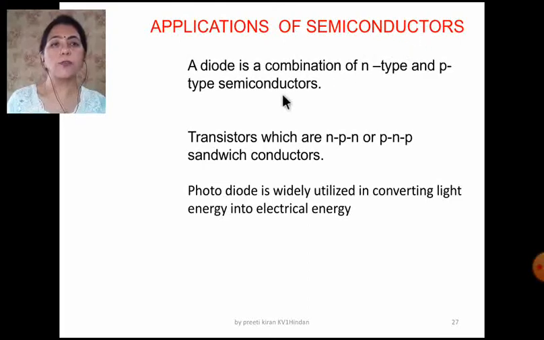Applications of the semiconductors. A diode is a combination of n-type and p-type semiconductors. Transistors are NPN or PNP sandwich conductors, and the photodiode is widely utilized in converting light energy into electrical energy.